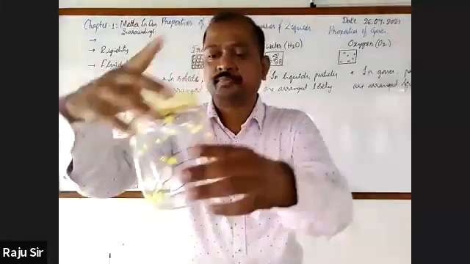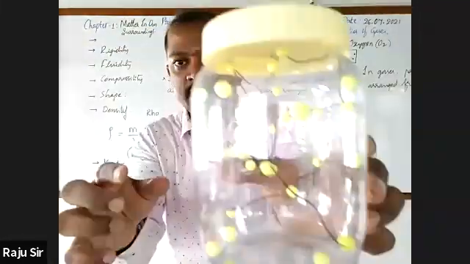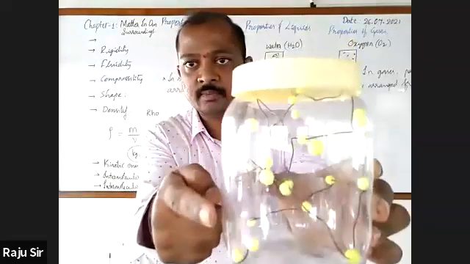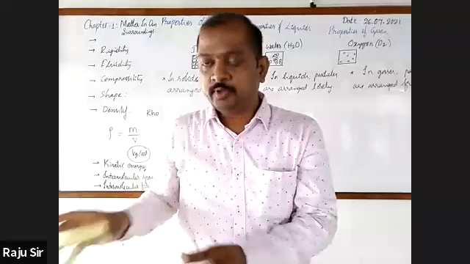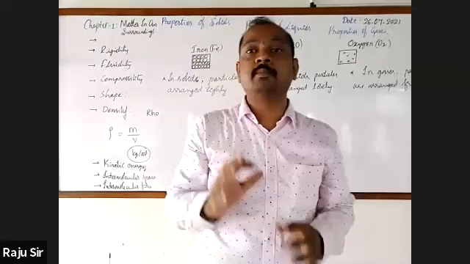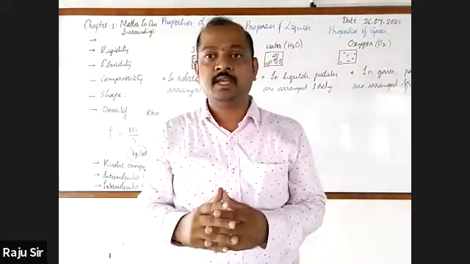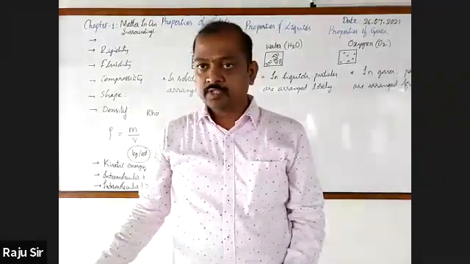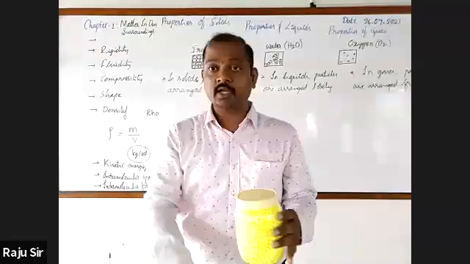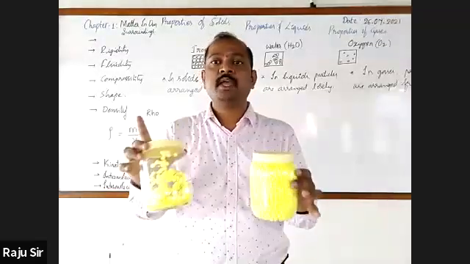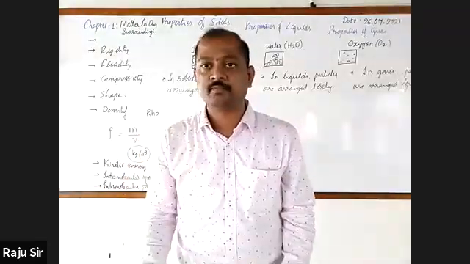Whereas in gas, that distance is maximum compared to the other two states. We call this distance the intermolecular space. So in which of these three is the intermolecular space maximum? Gases.